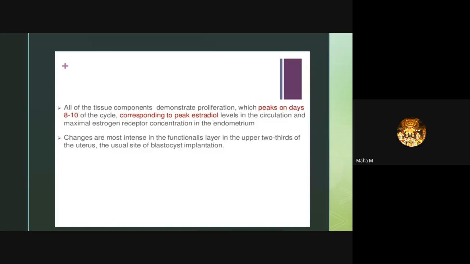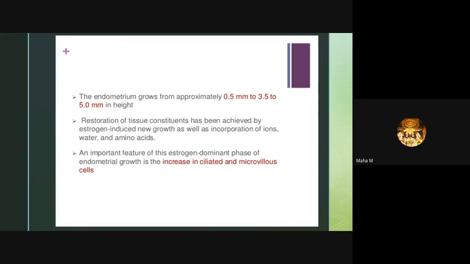So all of the tissue components demonstrate proliferation, which peaks on days 8 to 10 of the cycle, corresponding to peak estradiol levels in the circulation and maximum estrogen receptor concentration in the endometrium. Changes are more intense in the functional layer in the upper two-thirds of the uterus, the usual site of blastocyst implantation.